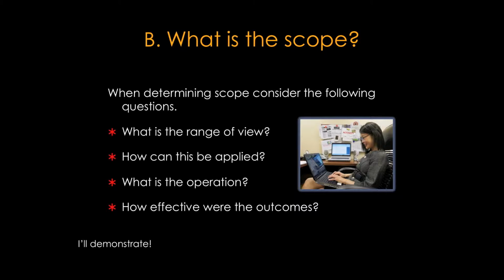When determining the scope of a publication, ask the following questions. What is the range of view? How can this research be applied? What is the operation or methodology? How effective were the outcomes?